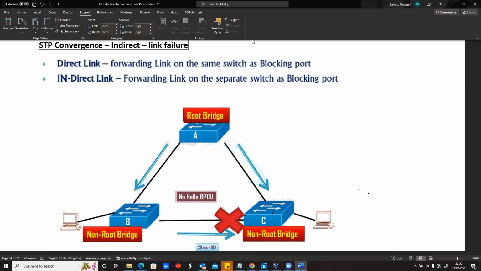So an indirect link is where you have a port which is blocked on a different device from the port which has failed. So they are not on the same device. This is going to fail, assuming this fails, even though this will come up because it's blocked, but we call it an indirect link because this device doesn't have a direct port which is blocked. It is an indirect port. It's just facing that port which is blocked.